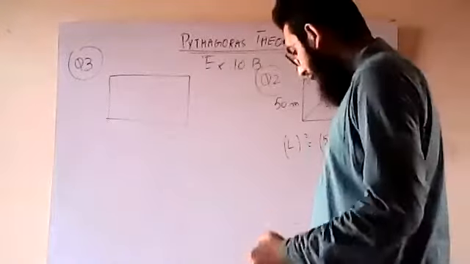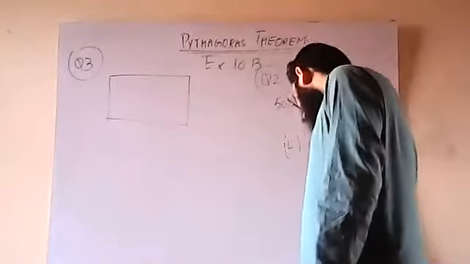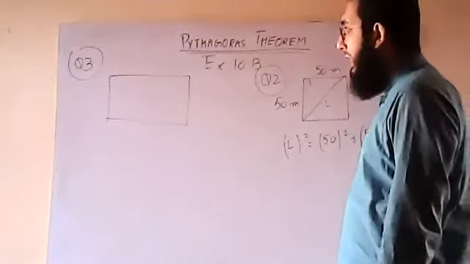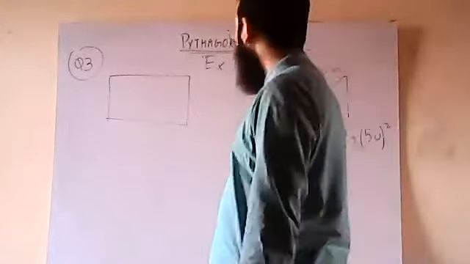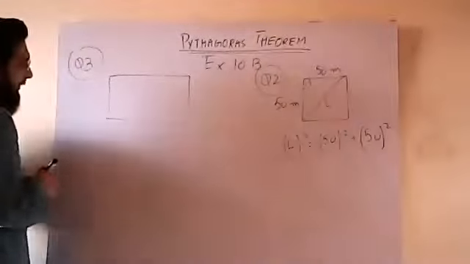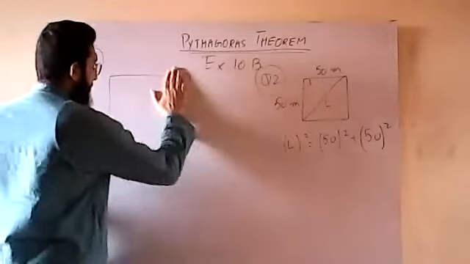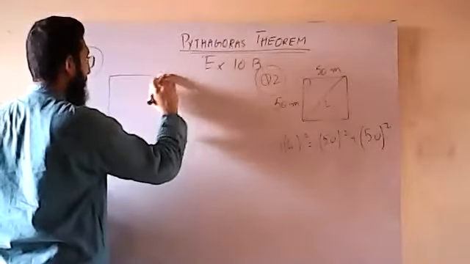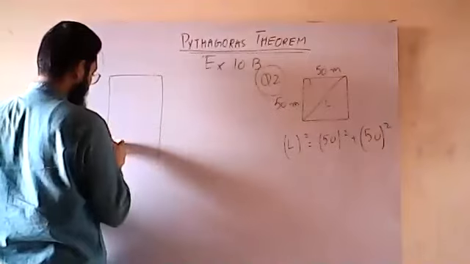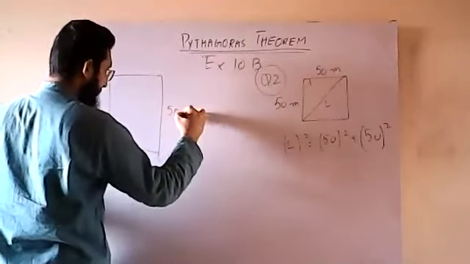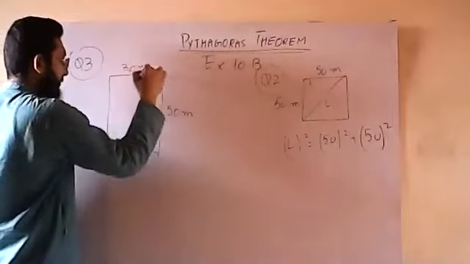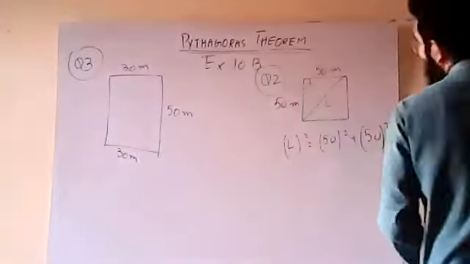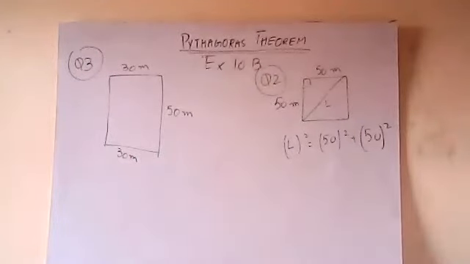Okay, a rectangle is being made. After that, he is saying the rectangular swimming pool has a length of 50 meters and a breadth of 30 meters. Length कितनी है? Length is 50 and the breadth is 30. So diagram थोड़ा सा, length is 50 ना? Length is 50 meters and the breadth is what? 30 meters. Okay, length is 50 and the breadth is 30.